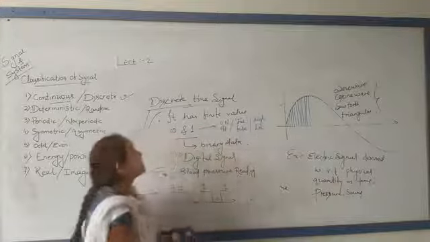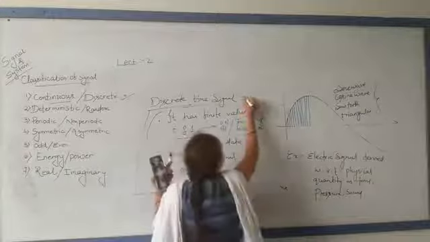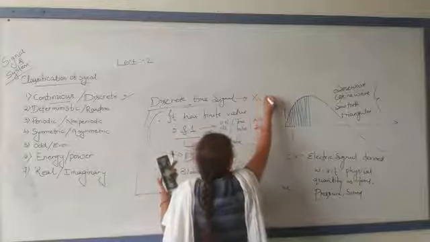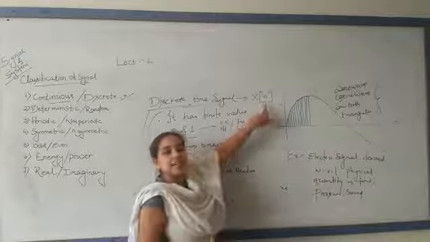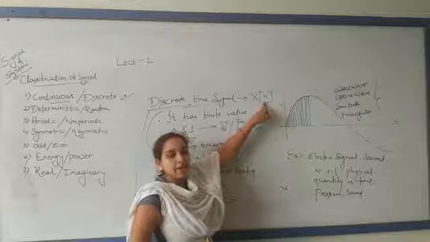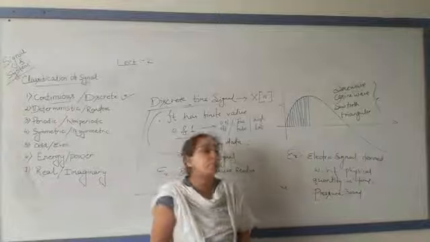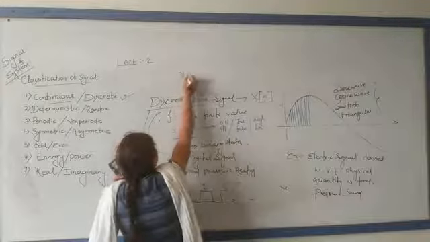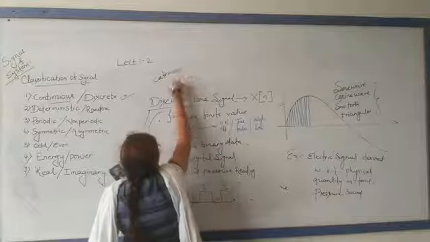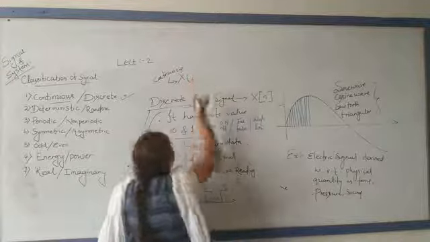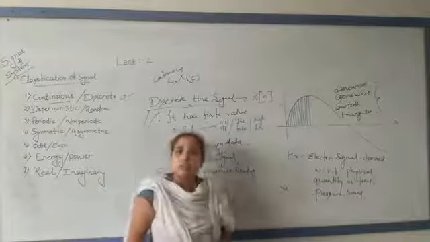Next, the discrete time signal is represented as x of n, with a square bracket. Always remember one thing: a continuous time signal is represented with parenthesis brackets, x of t, because t is the time variable. If parenthesis bracket is there, that is a continuous signal.